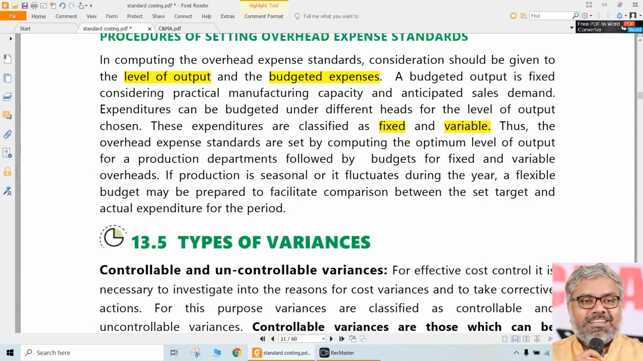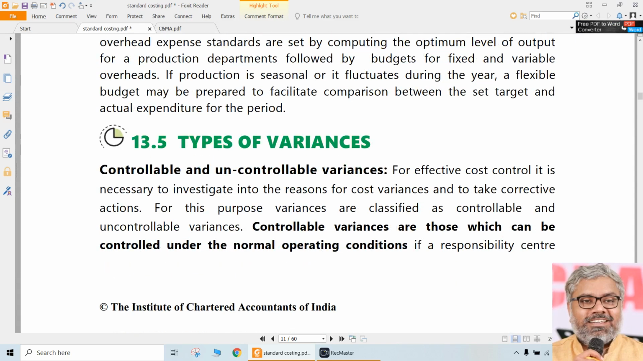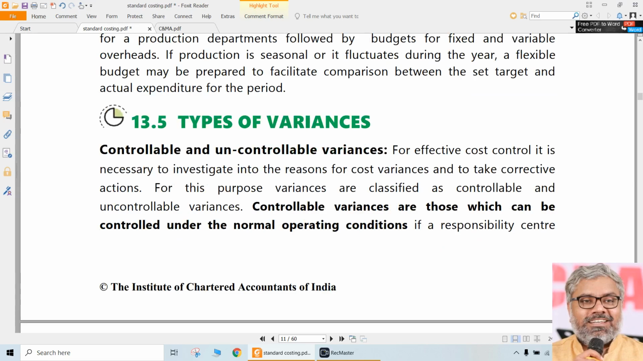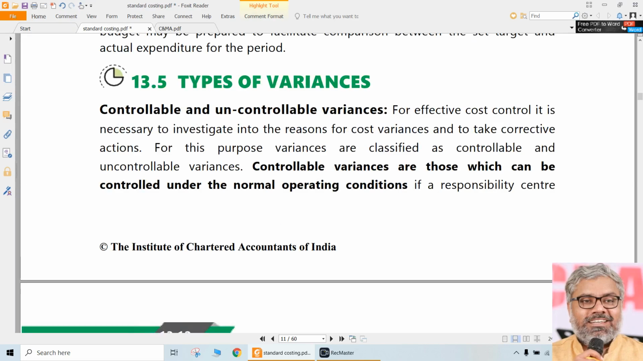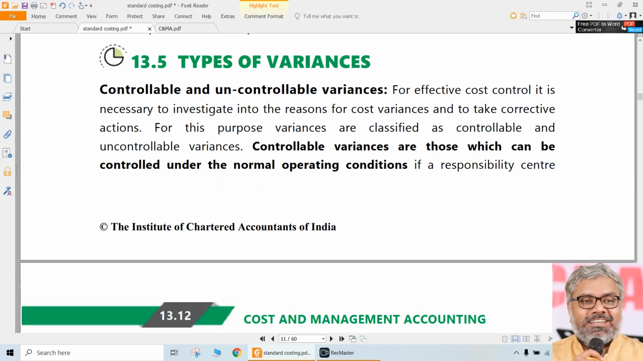So when it comes to material and labor, standards have more importance because there is a physical standard and a rate standard also. For overheads, there cannot be a physical standard. There can be a rate standard, but that rate is the budgeted rate. So budget and standard become more or less the same when it comes to overheads. We'll see how that becomes the same when we discuss the overhead variances.